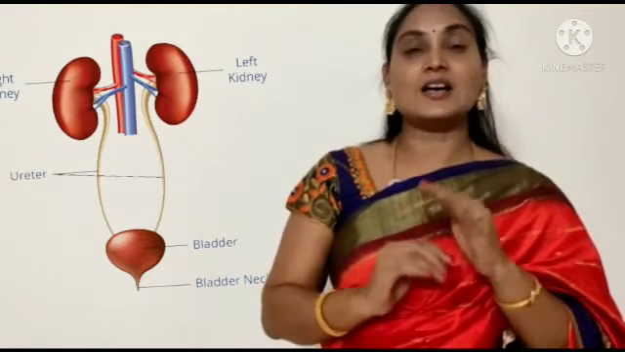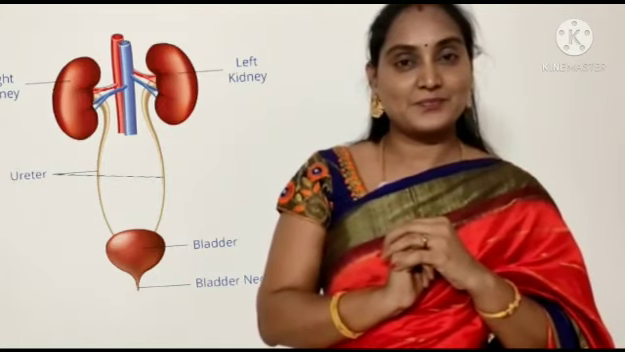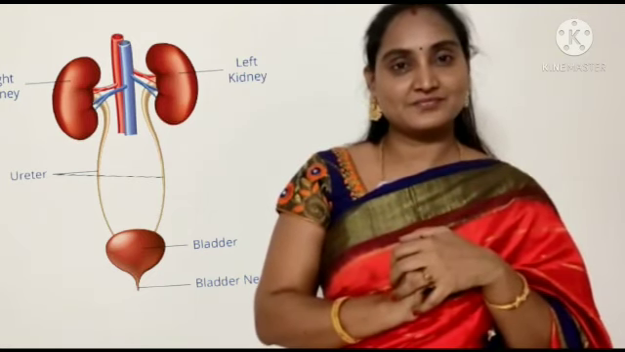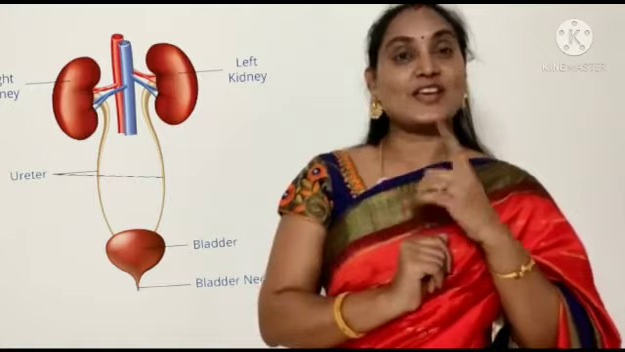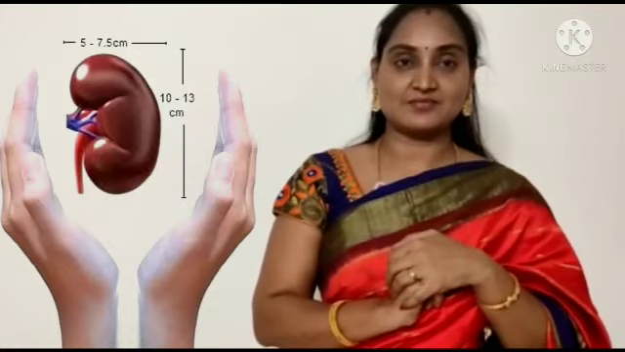Right. So what is the major function of these kidneys? Filtration. So here, what is the size of the kidney? The kidney size is 10 to 12 centimeters in length, 5 to 6 centimeters in width, 2 to 4 centimeters in thickness. That is the size of the kidney. You can hold one kidney in your hand. Very small. It is not very big, what I am showing you. It is very small in size.